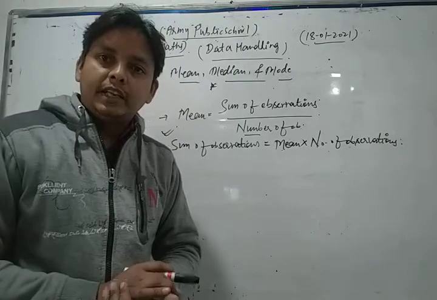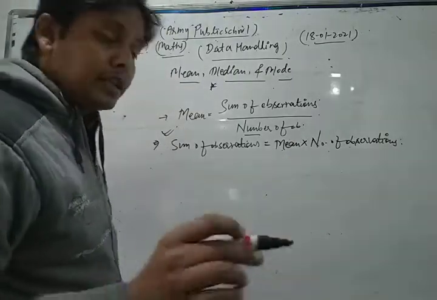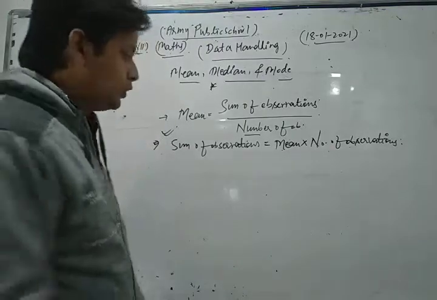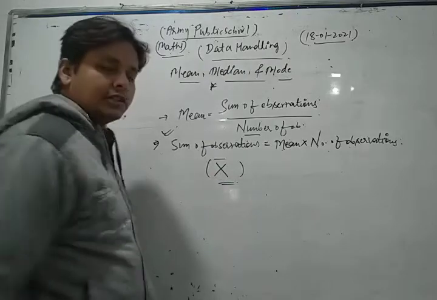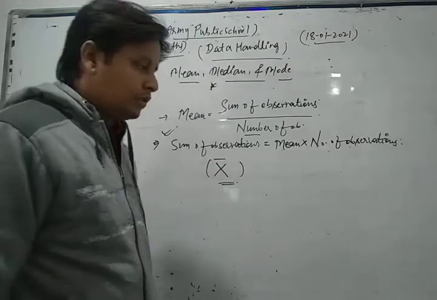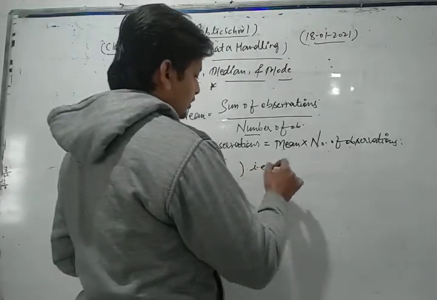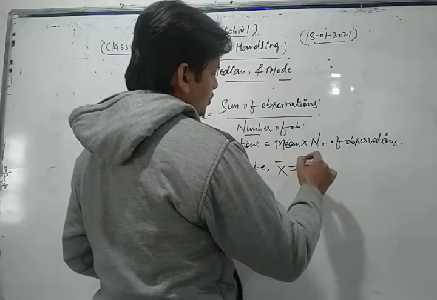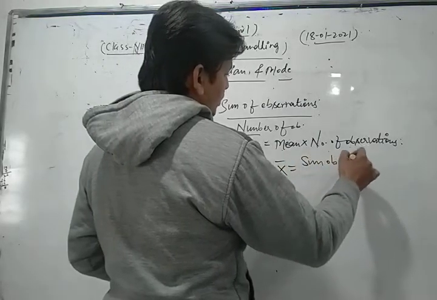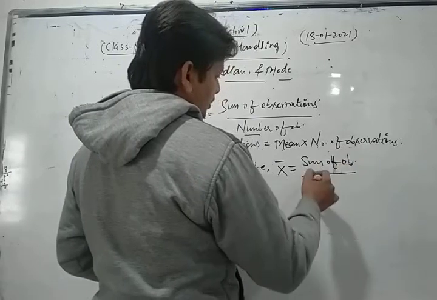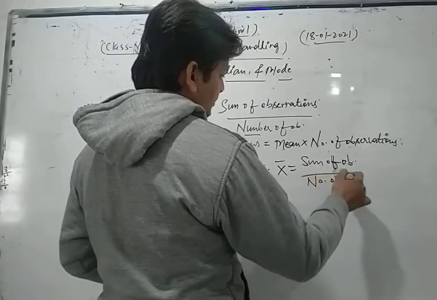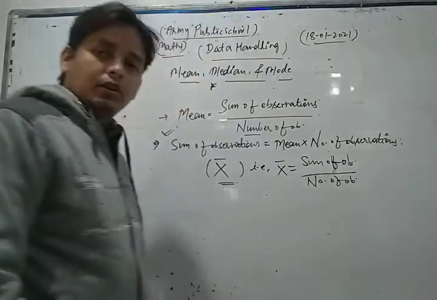Now one of the most important things is that the mean of any ungrouped data is denoted by x bar. So we write the mean x bar is equal to the sum of observations divided by the number of observations.